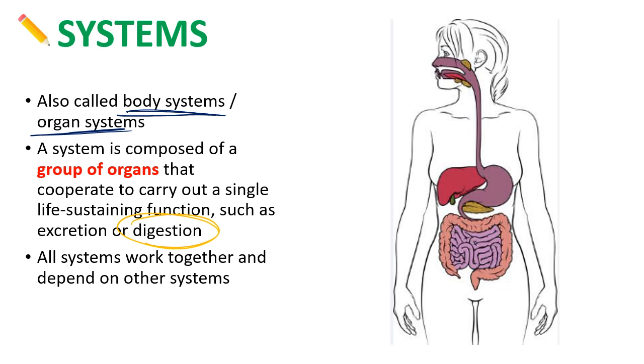A key point to be aware of though, even though every system has a function, they all still work together and they depend on each other. So the digestive system relies on lots of other systems, and that's why if you have a disease that's affecting one system, it's still going to affect most of your body because of how reliant all the systems are on each other.